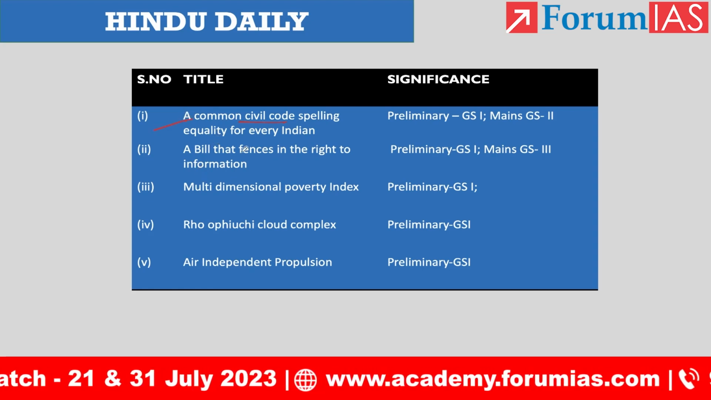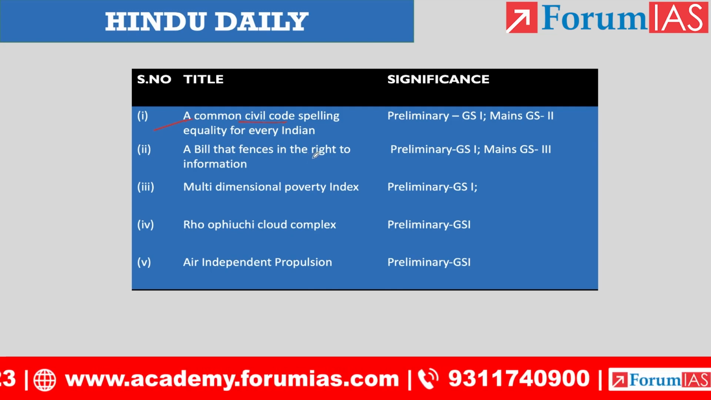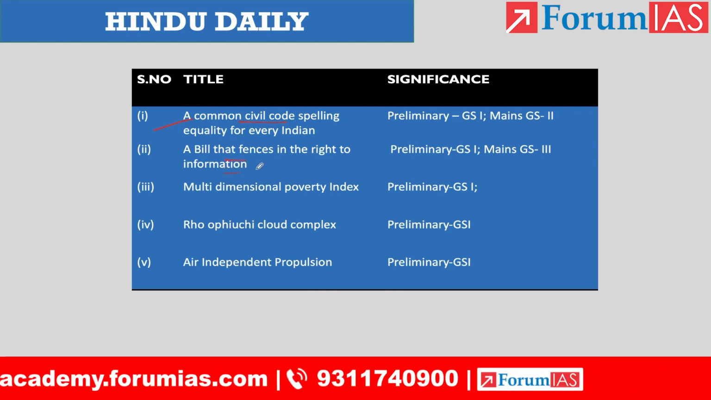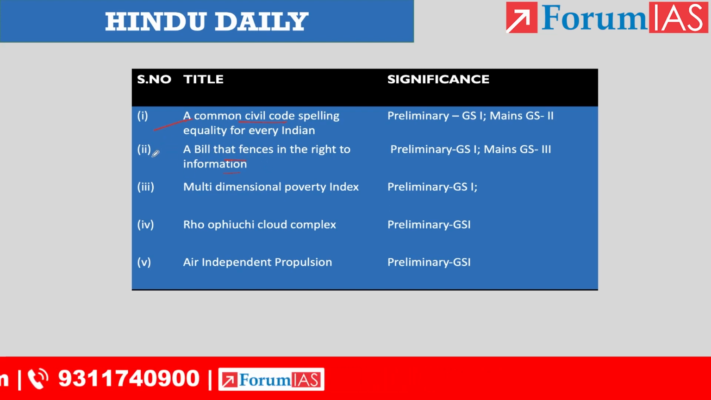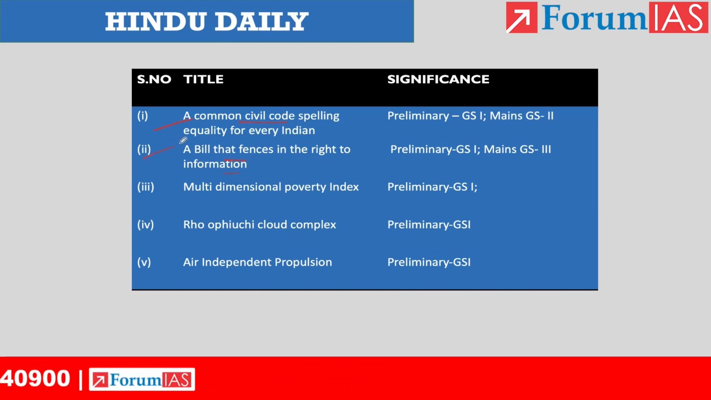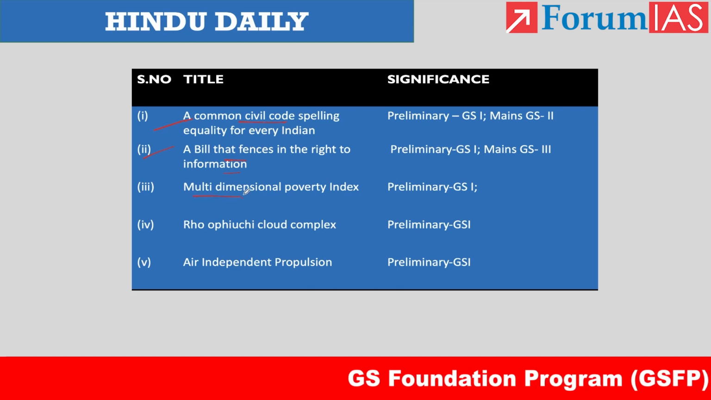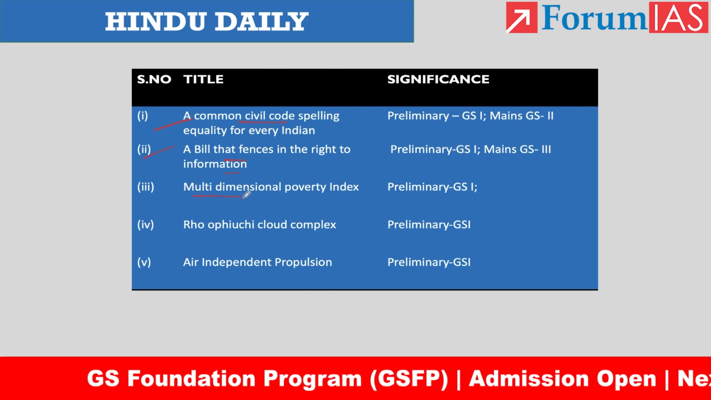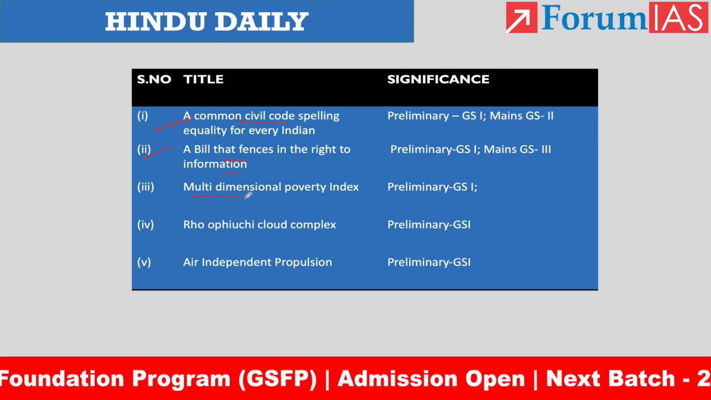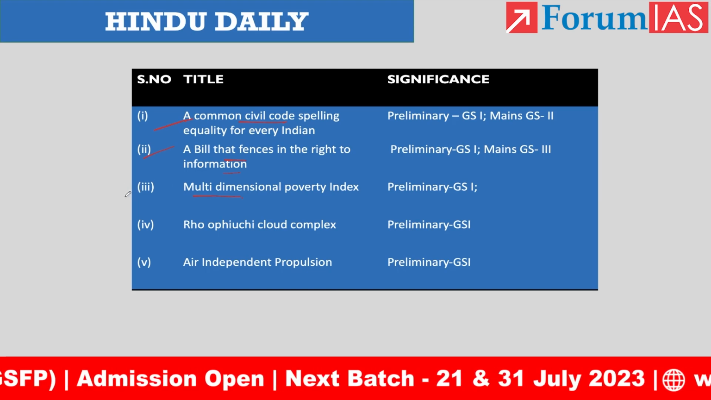And the second one is related to the data protection bill. A bill that fences in the right to information. So the data protection bill is going to amend the right to information. The second article is also in the editorial section. Then the third, fourth and fifth are related to prelims topics. The third one is about the multidimensional poverty index. The NITI Aayog report stated that multidimensional poverty has been reduced between 2015 and 2019 in India. So this is the third article.